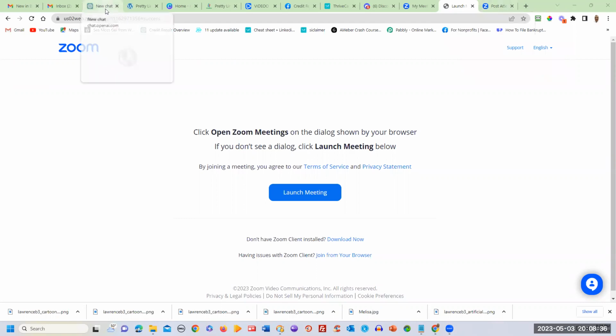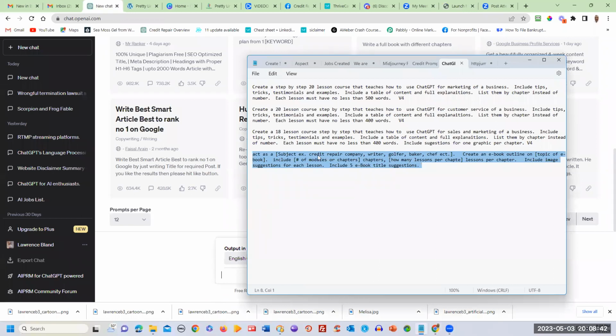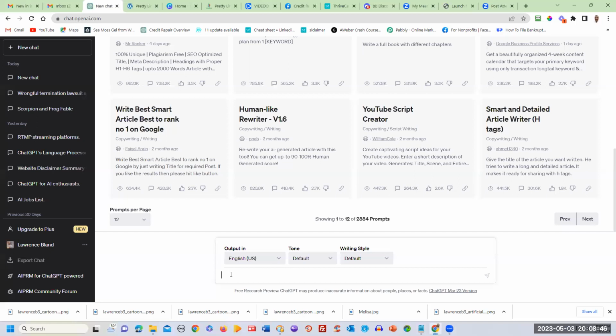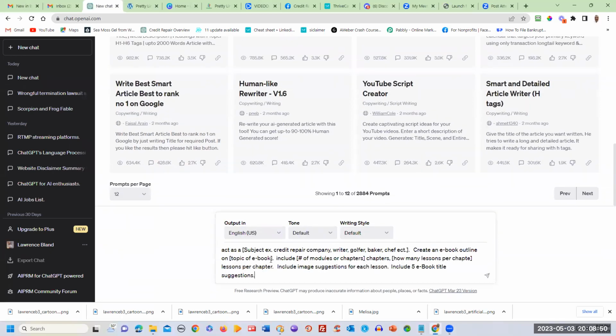First thing you want to do is go over to ChatGPT. Well, actually, the first thing you want to do is grab your prompt, and this happens to be the prompt that I created. Okay, so I'm going to go ahead and copy it. And it's the basic prompt, and I'm going to have to customize it. Let's say we want to create an ebook on, say, a ketogenic diet.